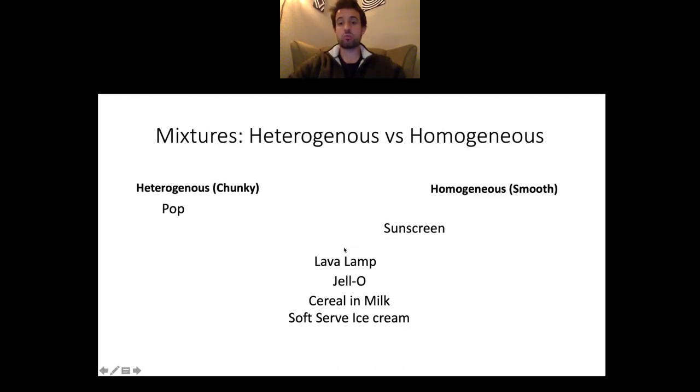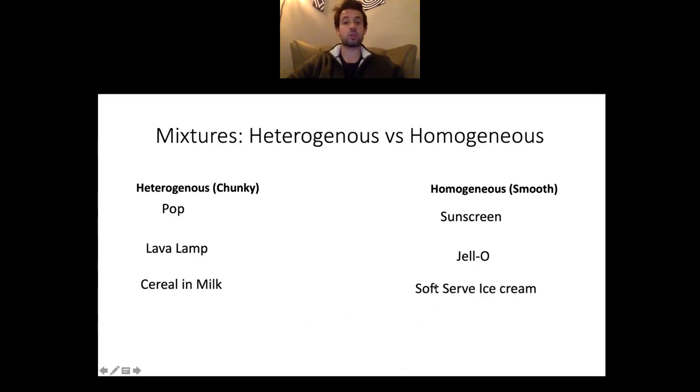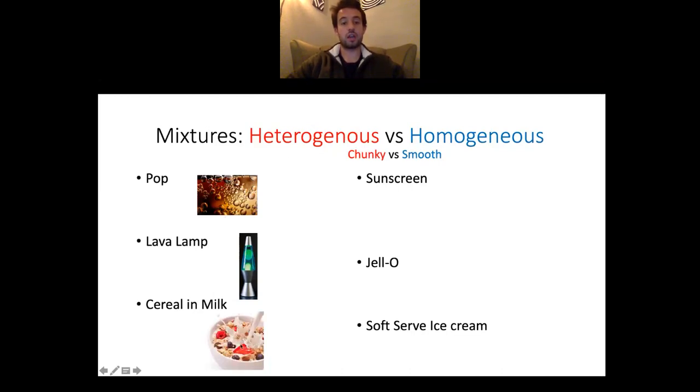Sunscreen is smooth, so sunscreen we would say is homogeneous. A lava lamp we'd say is heterogeneous because it's got those bubbles in there. Jello we would say is homogeneous, it's nice and smooth. Cereal and milk we'd say is heterogeneous just because milk and cereal are two different states, a solid and a liquid. And soft serve ice cream we'd say is homogeneous. Remember, heterogeneous means chunky, homogeneous means smooth. Hopefully you can see how pop, a lava lamp, and cereal are heterogeneous. They all look like chunky things, except for maybe pop, but that's a bubbly thing, so it's also heterogeneous.